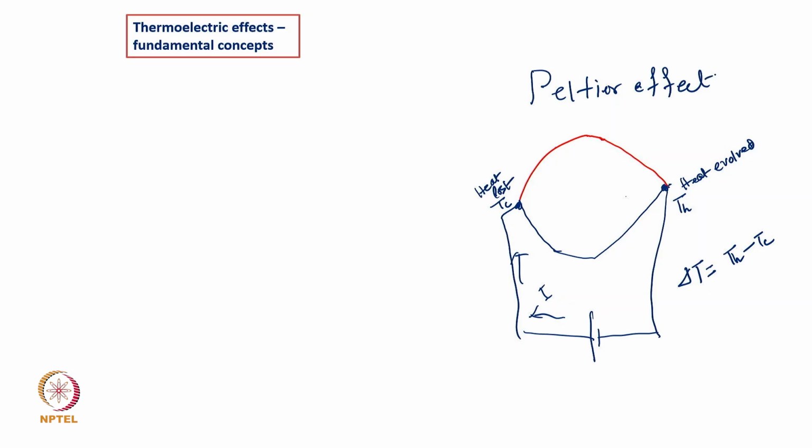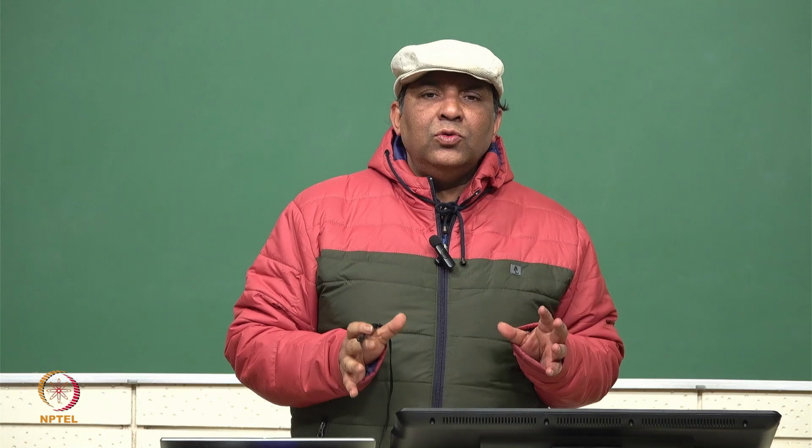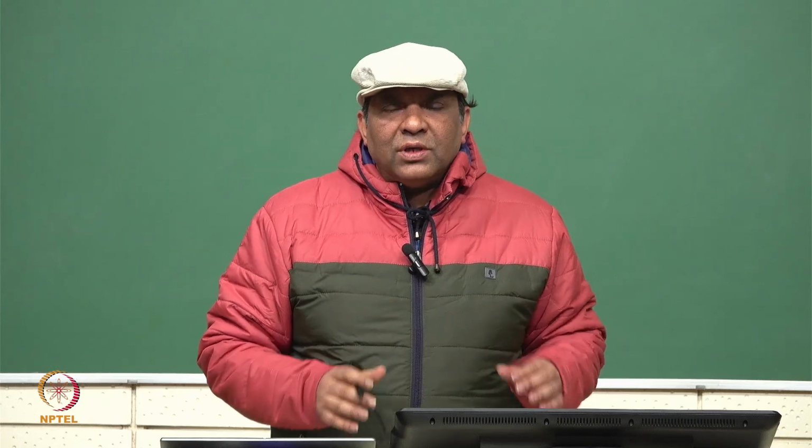This Peltier effect was used, and is also used these days, in refrigeration. There is another application which you can study. So these are primarily two thermoelectric effects.